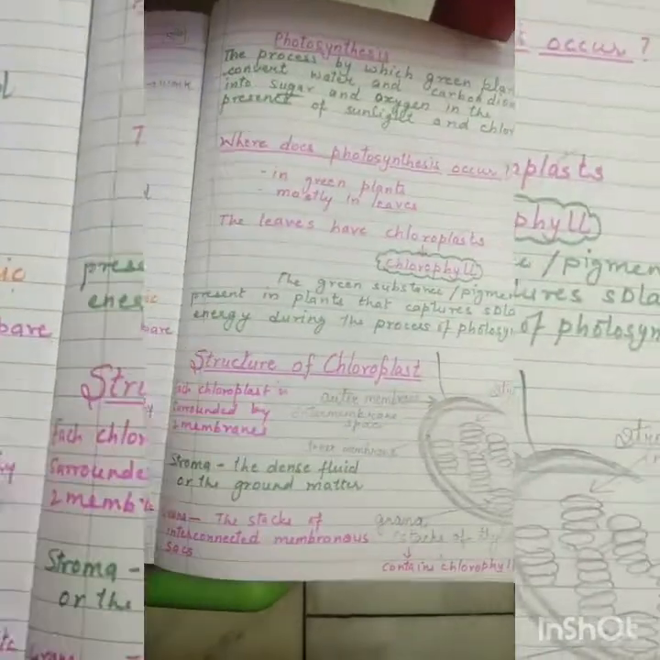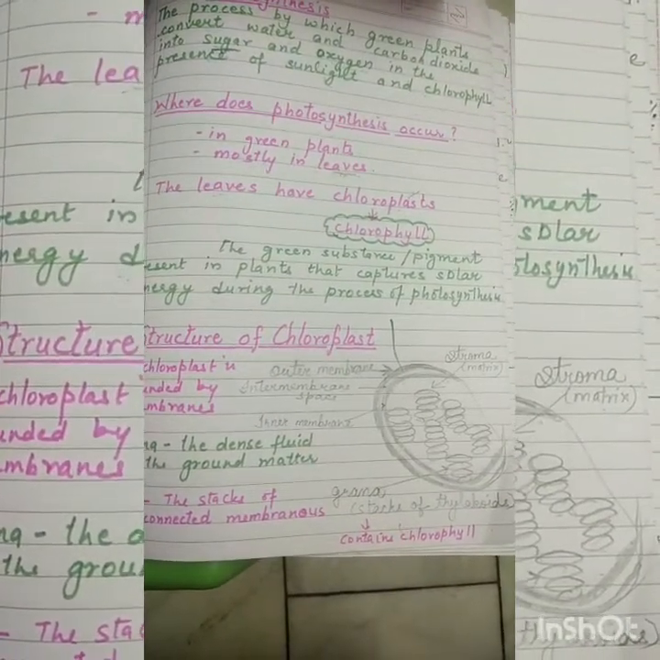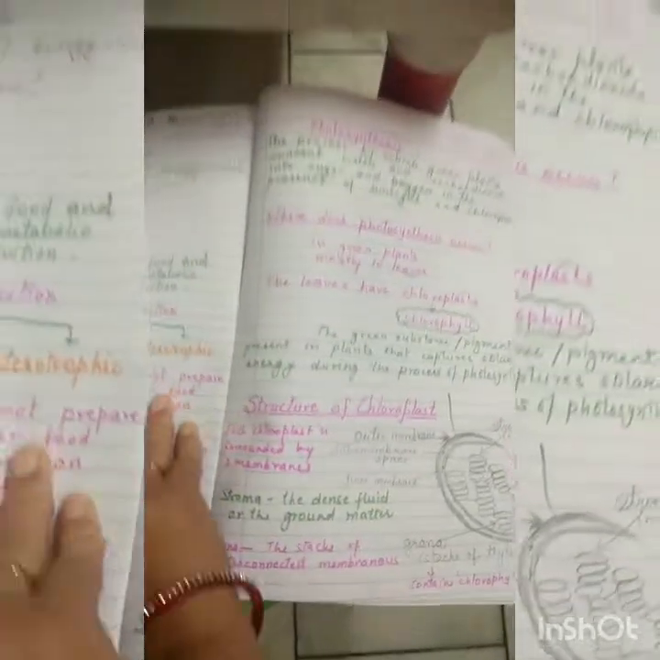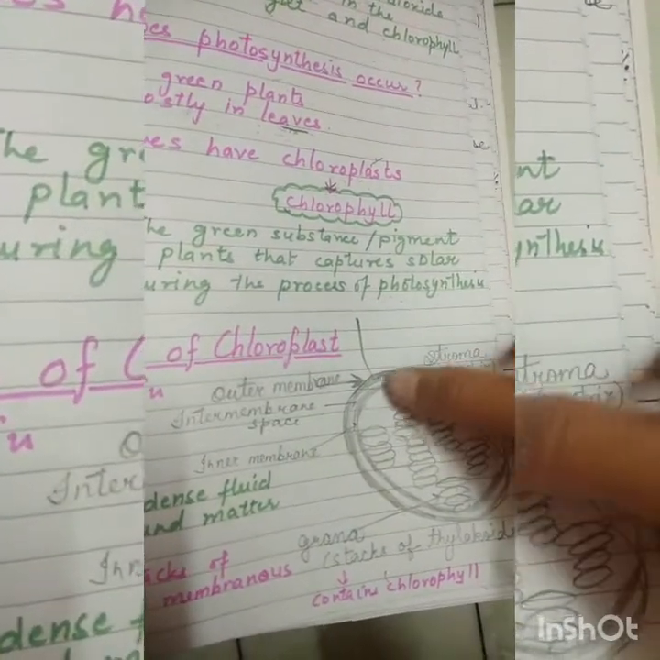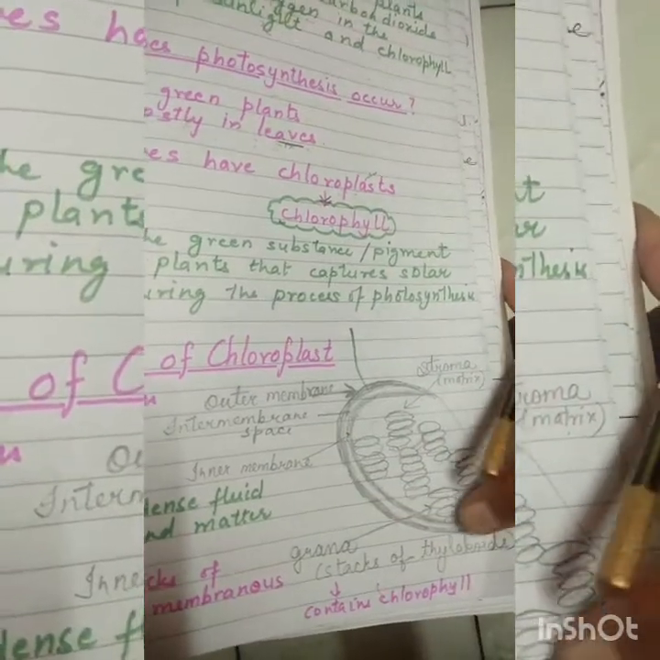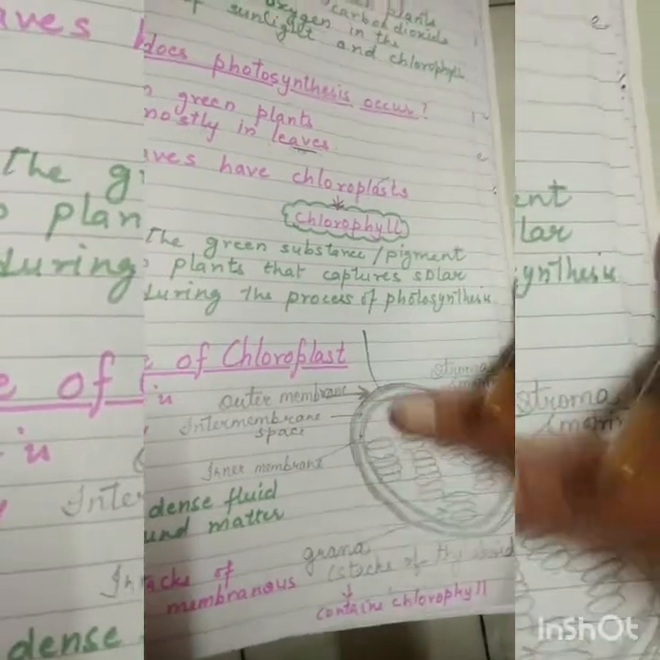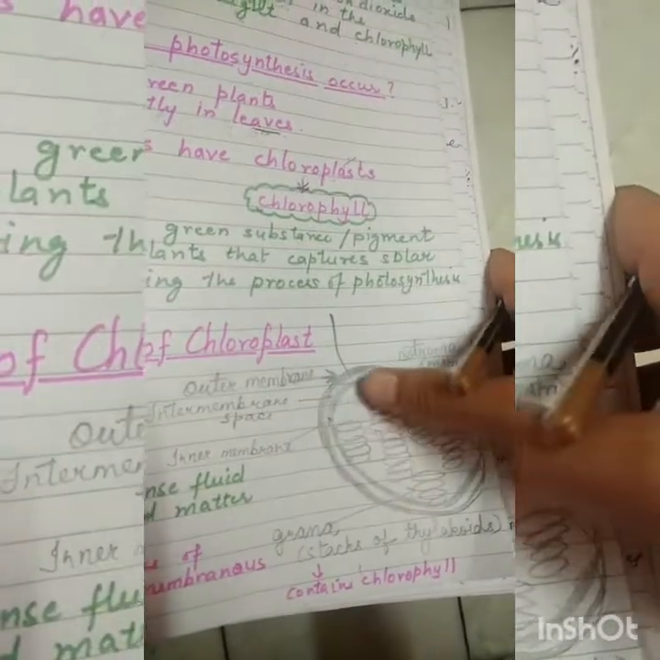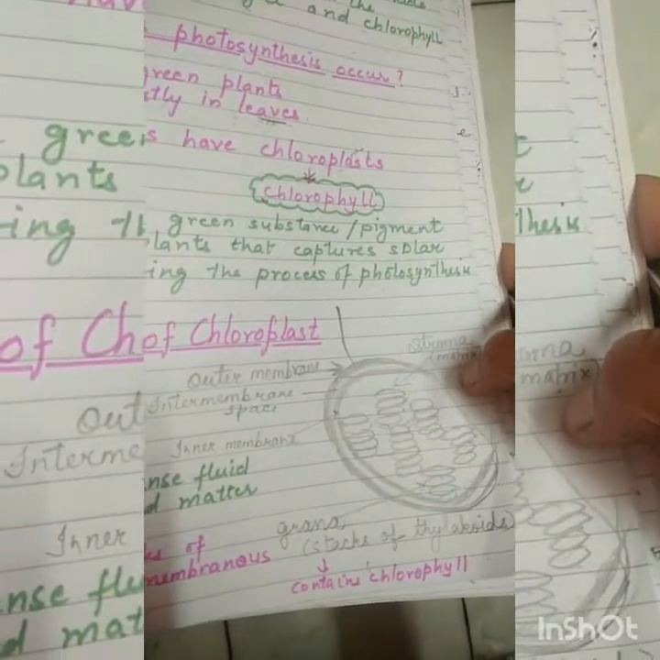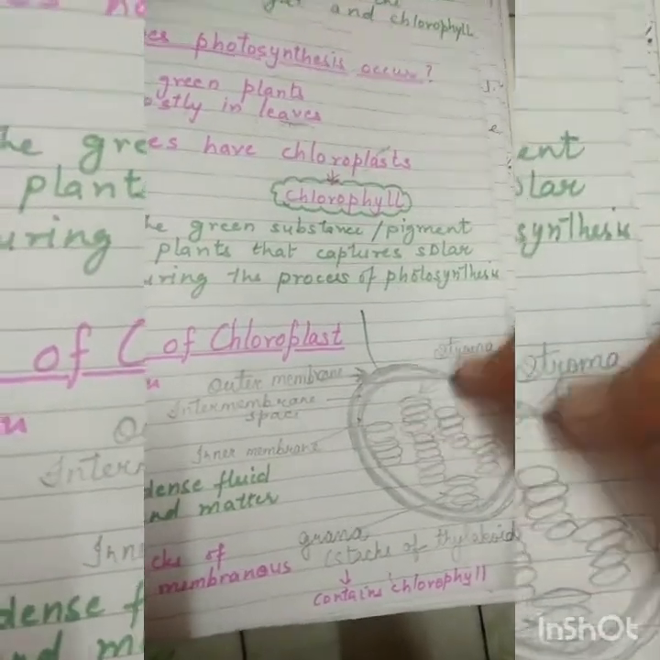Then, what is the structure of chloroplast? We can see in this diagram that chloroplast is a double membranous structure. Double membranous means there are two membranes. First one is the outer membrane and second is the inner membrane. In between the two membranes, you can see there is a space. This space is called the intermembrane space. Then inside this chloroplast, there is a fluid. The white portion which you can see here in the diagram is the fluid. This fluid is called stroma, or the matrix or ground matter of the chloroplast, the dense fluid. It is given a single name as stroma.